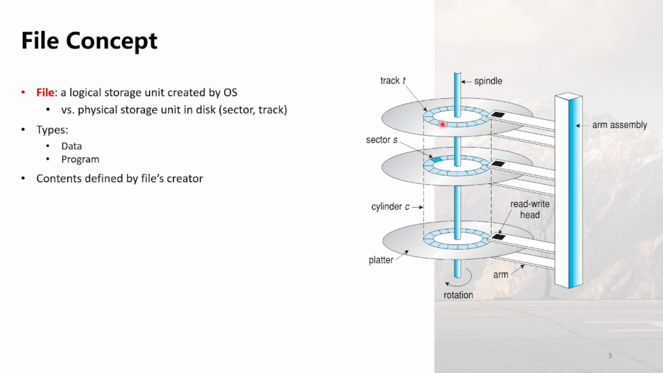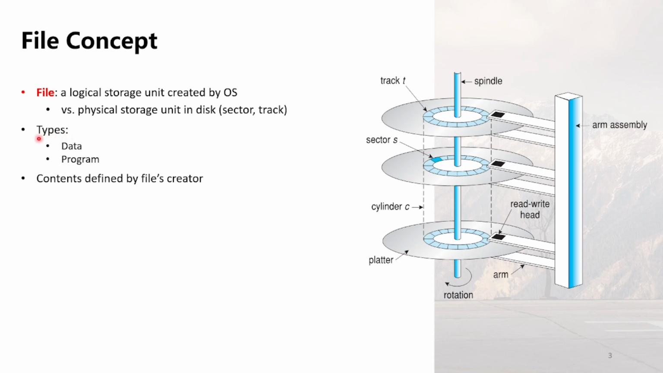On each platter, we distinguish the circular tracks. On these tracks, we further divide into small sectors. These are the physical storage units.